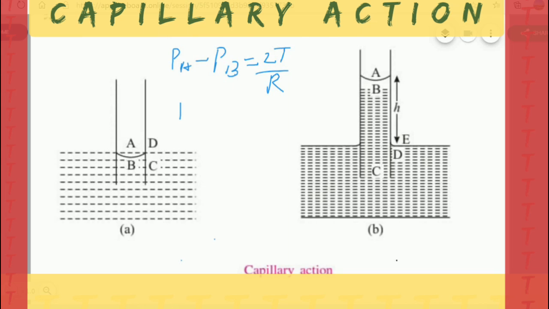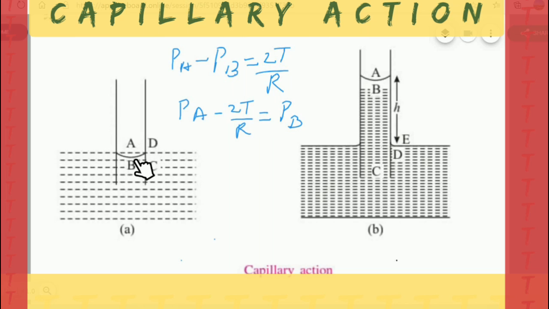That means PA minus 2T by R is equal to PB. That means the pressure at B is less by 2T by R as compared to the pressure at A. But you know that at points C and D the pressure is the same. When we consider points at the same level, the pressure should be the same.